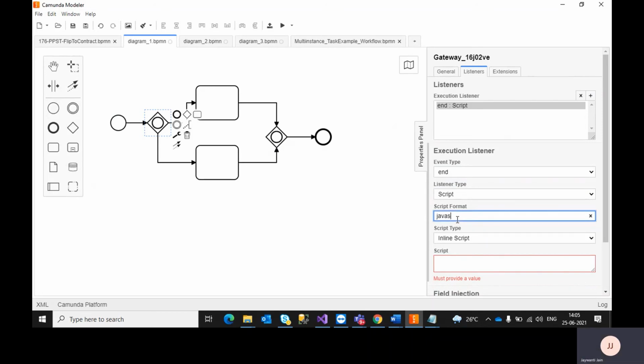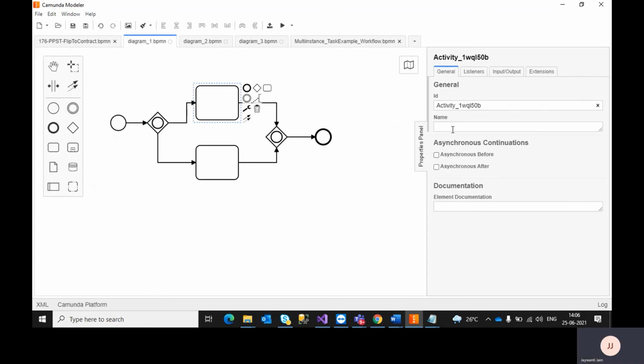What I will do is, for the main document variable, I need to create one more variable, like execution.setVariable. As of now I am giving a friendly name. So this is my first service task. This is my second service task.